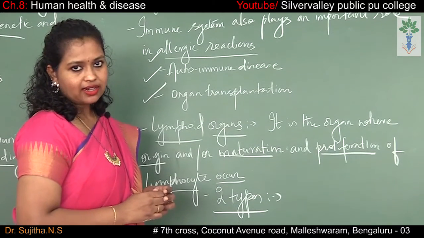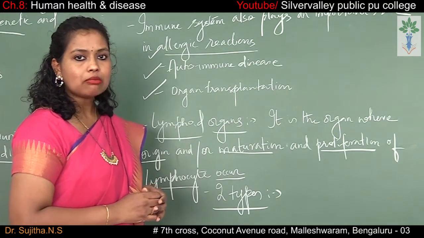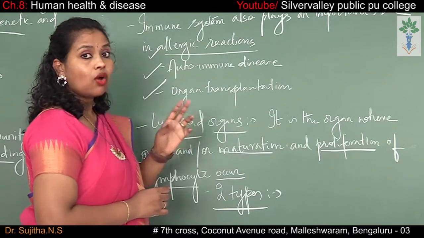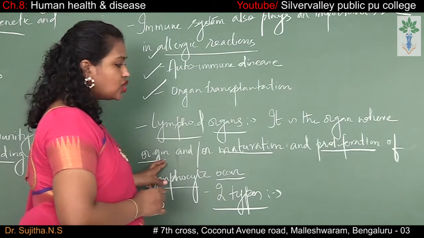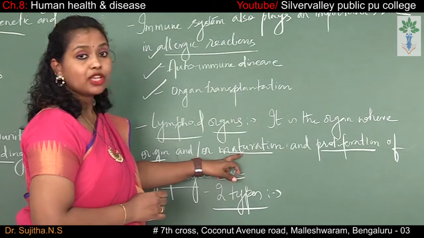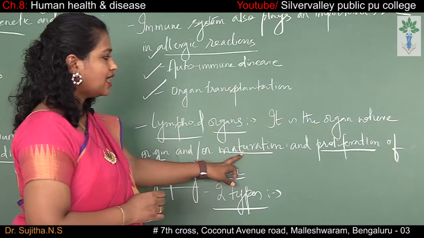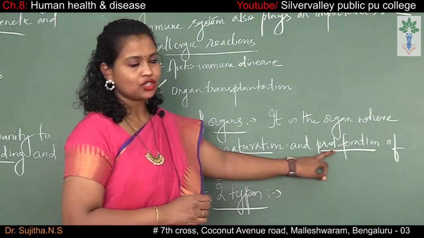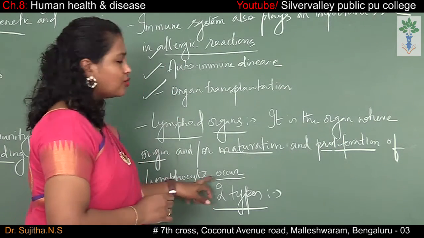Let me give an example of bone marrow and the thymus. So the lymphoid organ is an organ where the origin of this particular cell, the maturation of the lymphocyte and the proliferation occur. Proliferation means multiplication. Multiplication of the lymphocyte occurs.